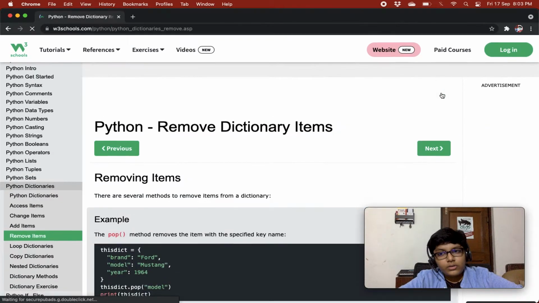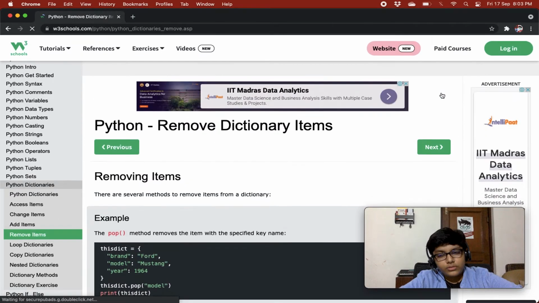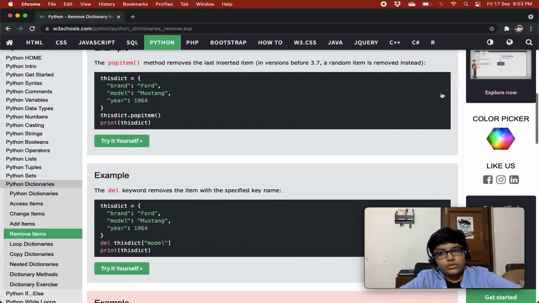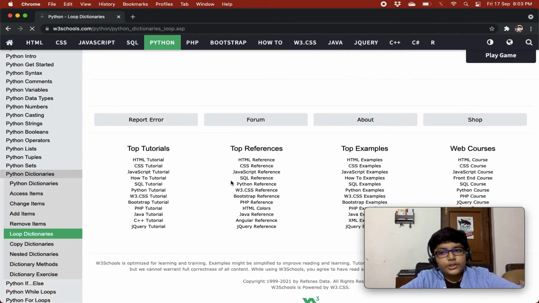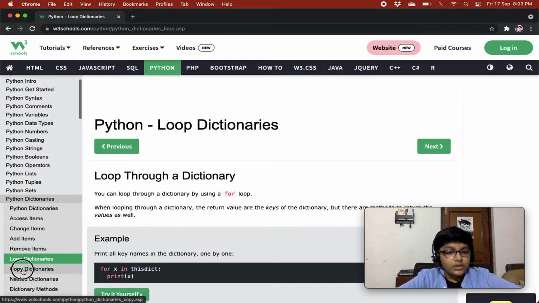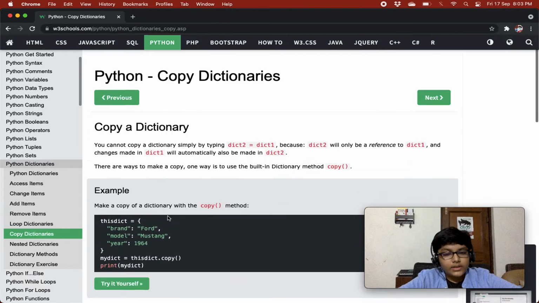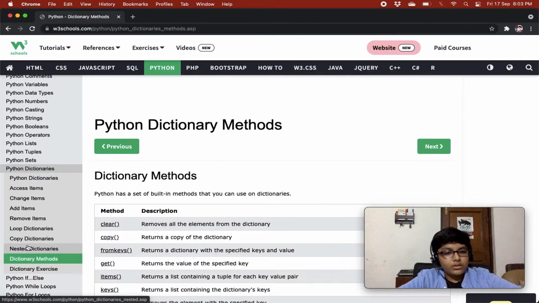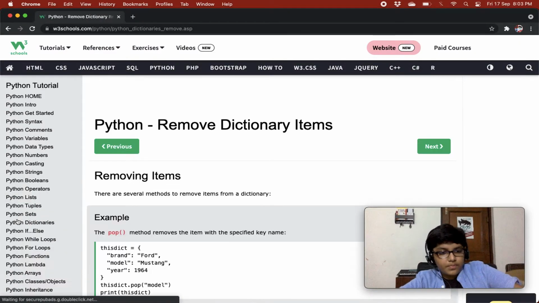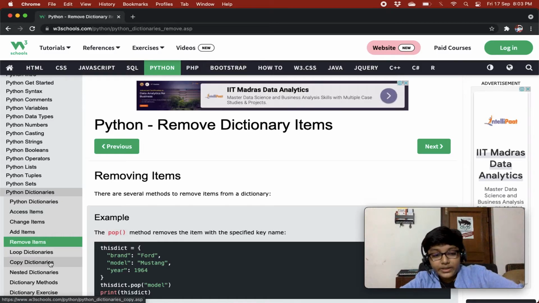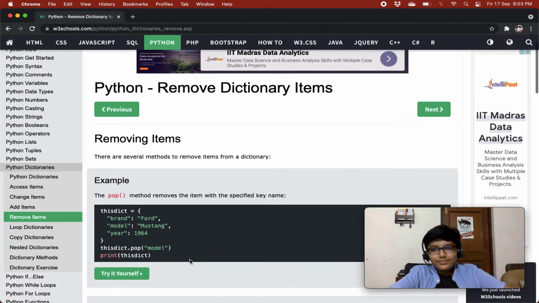Now we are on how to remove dictionary items. So this is also quite easy. Now we are on the easy part. Then we have loop dictionaries after this. That's also quite easy. Copy dictionaries. That's also quite easy. Nested dictionaries. That's also very easy. And now we are on the easy path. The copy dictionaries will look easy, but I am gonna teach you a very good concept. You just wait for it.